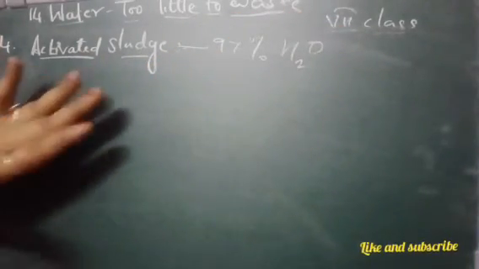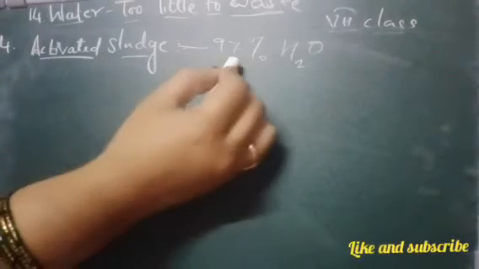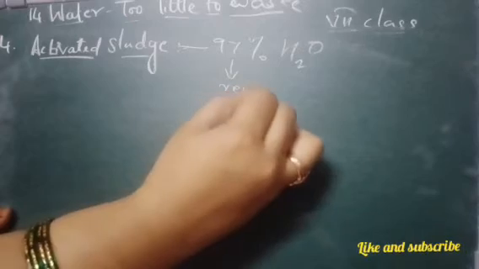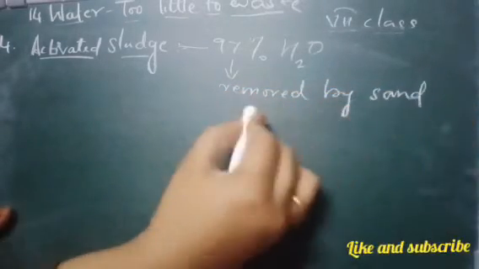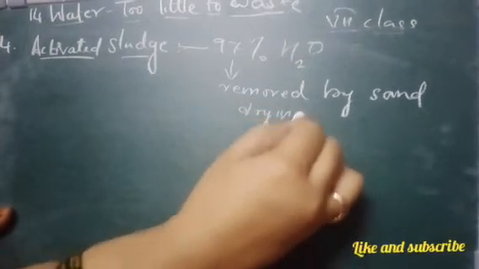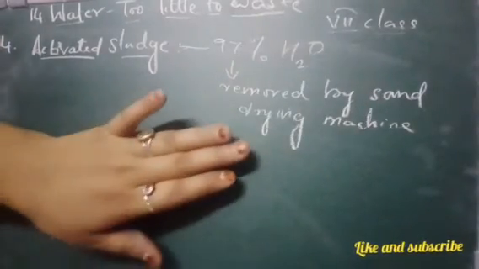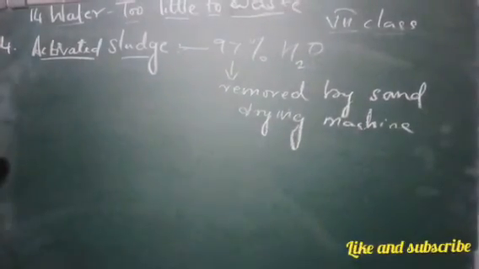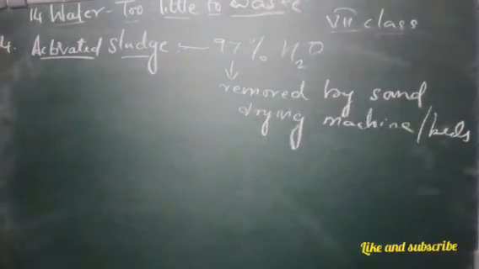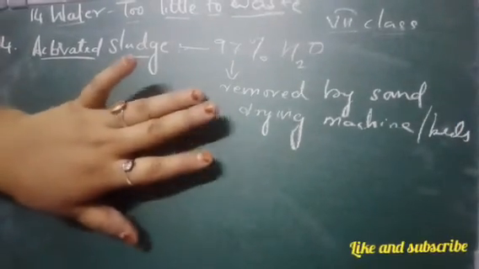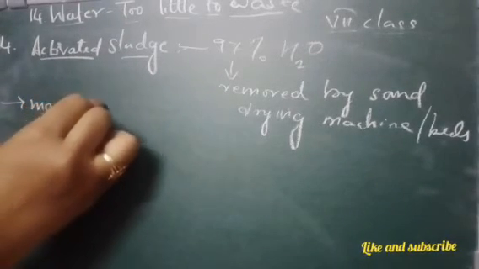The water is removed by sand drying beds or machines. Now this dried sludge is used as manure. What is it used as? It is used as manure.